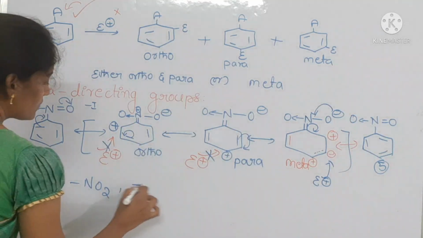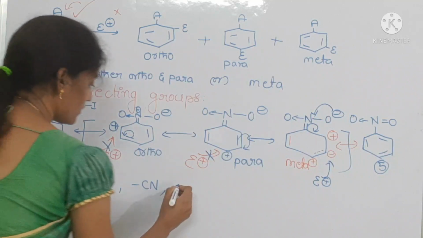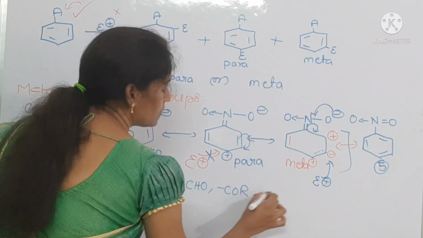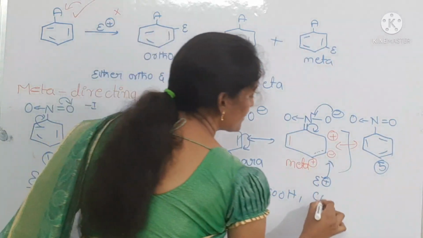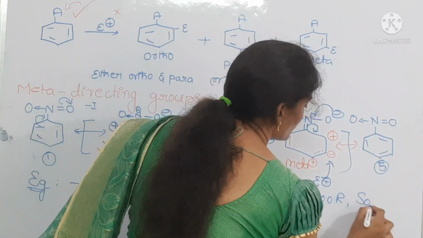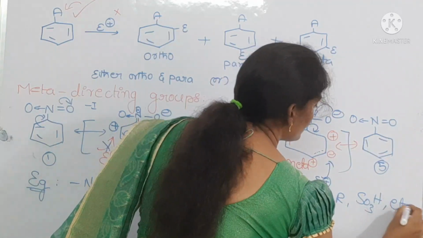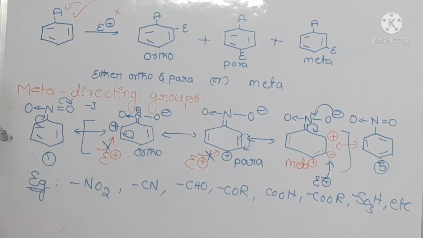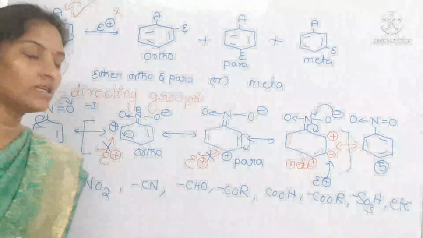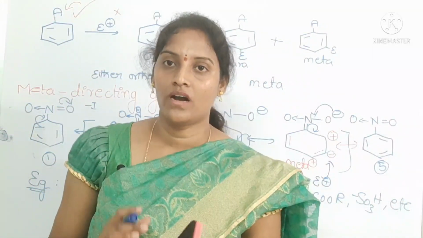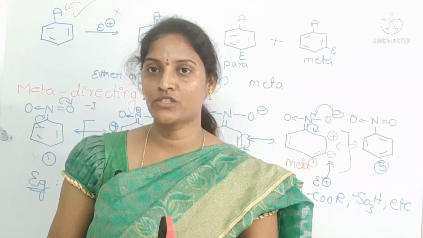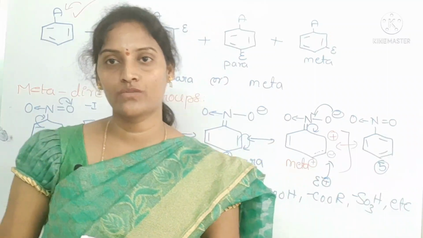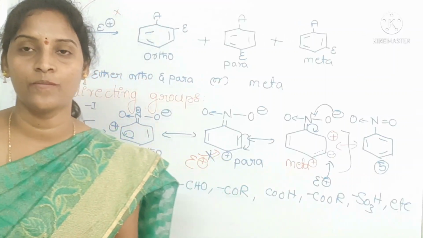Nitro, cyano, aldehyde, ketone, acid, ester, SO3H, etc. All these groups are acting as meta directing groups, which are deactivating groups. See, this is about ortho, para and meta directing groups, the effect of functional groups on directive effect of functional groups on monosubstituted benzene.